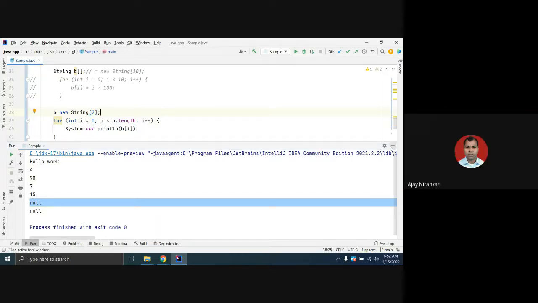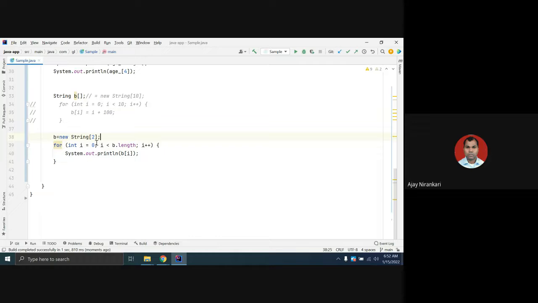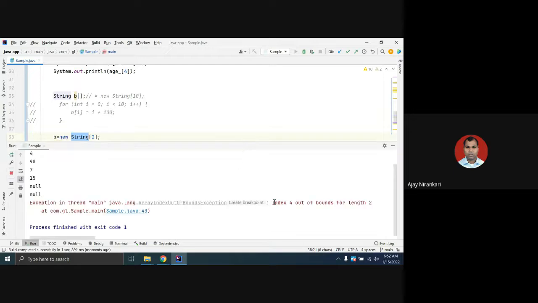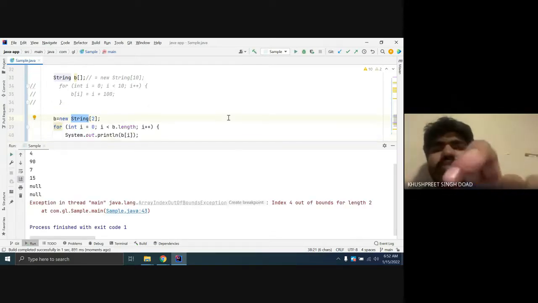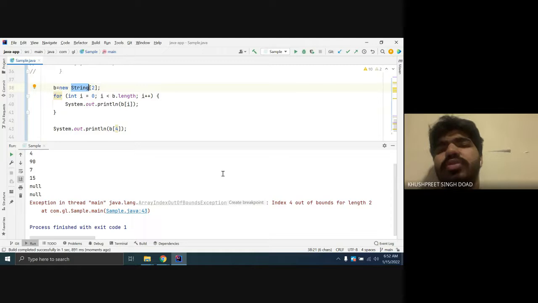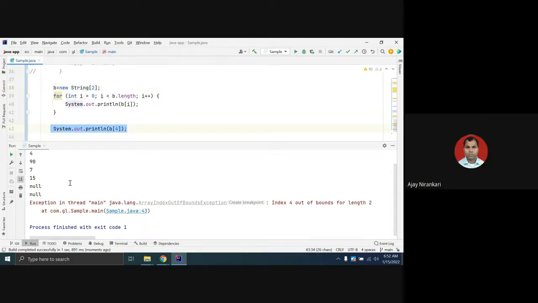So these are some glitches. Let's say you manually try to access b of 4. There is no fourth element in this array; you have declared only 2. It will throw an exception. Array out of bound exception means the array does not have that position. If we write b of 4, this will come as a runtime error.